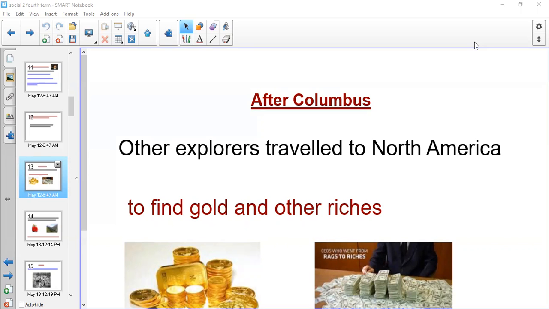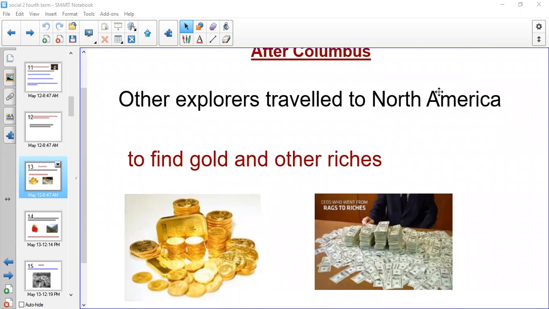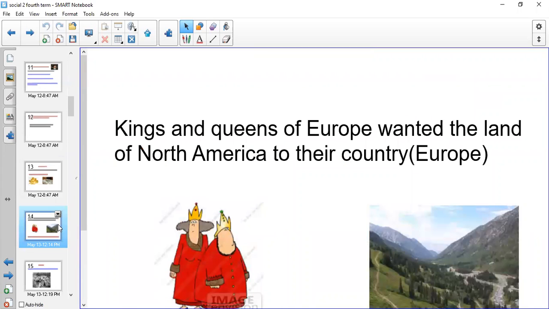Why did they do this? To find gold and other riches in North America. Because North America was a new continent, they went there to find gold and other riches, maybe treasure in North America. But the kings and queens of Europe wanted the land of North America for their country. They wanted North America to be part of Europe.